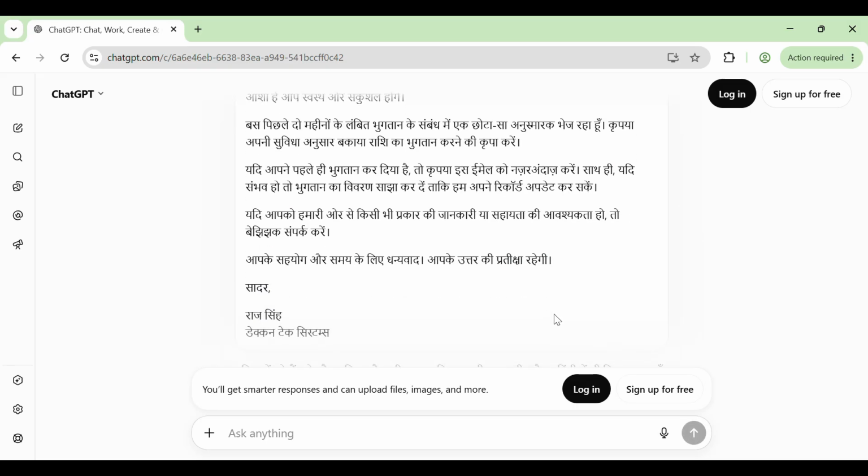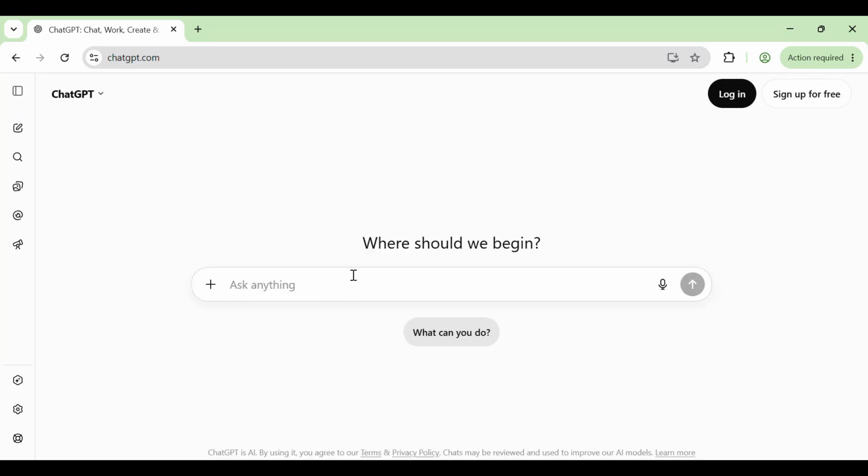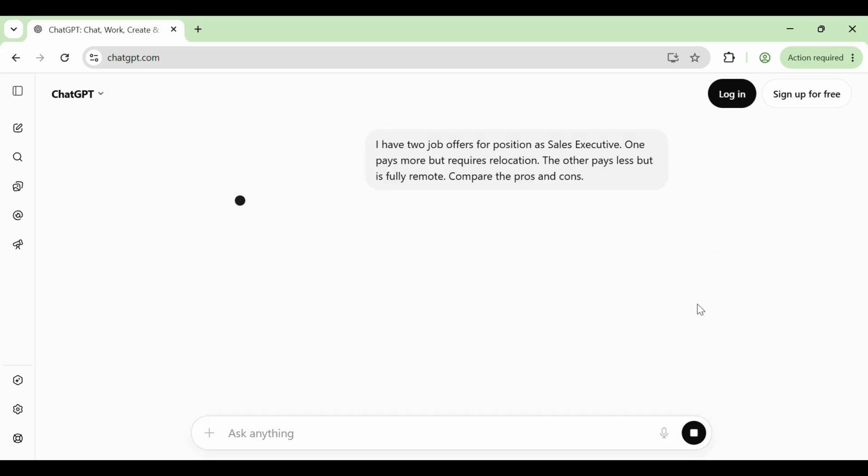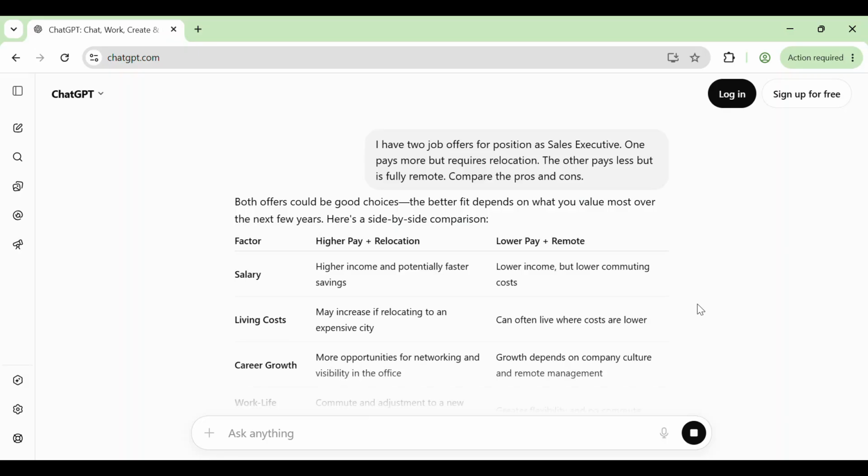This shows ChatGPT's incredible capability. Write emails, reports, poems, code in any language. This is a real life scenario. I'm now asking, I have two job offers for position as sales executive. One pays more but requires relocation. The other pays less but is fully remote. Compare the pros and cons.